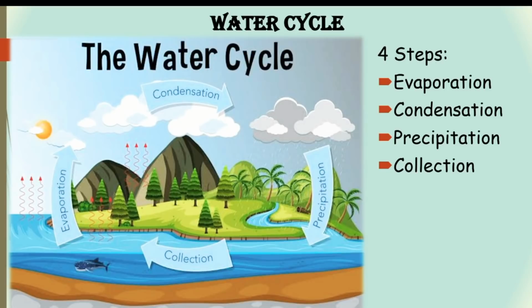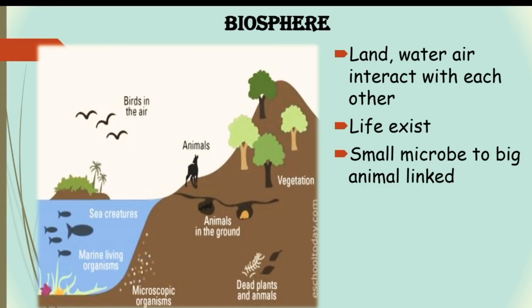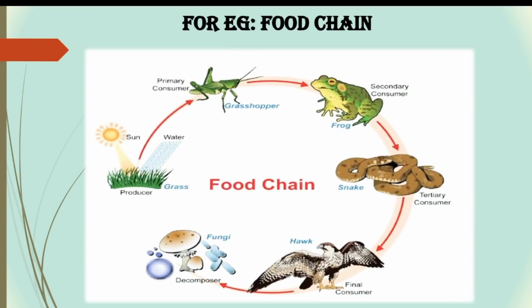Our next sphere is biosphere. Biosphere is the narrow zone of the earth where land, water and air interact with each other. Here life exists. From a small microbe to a big animal including humans are all linked to each other in biosphere for their existence. For example, let's see a food chain.